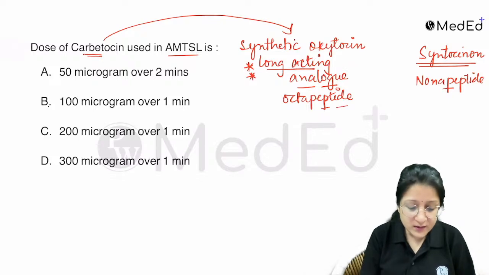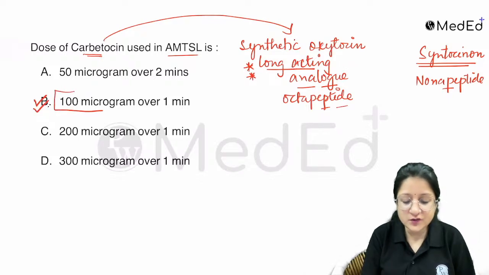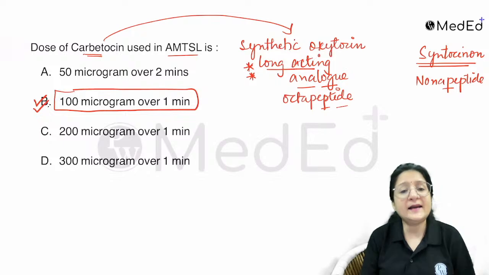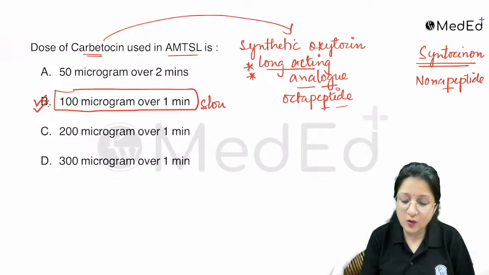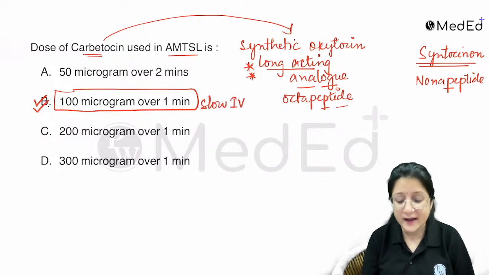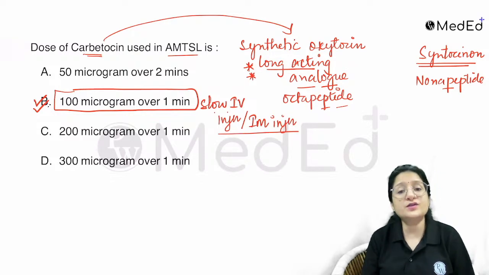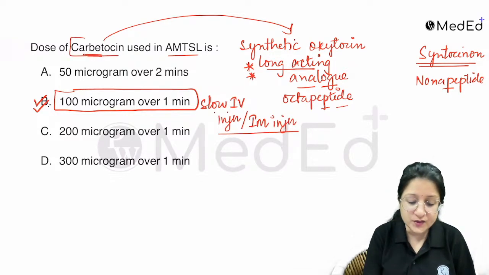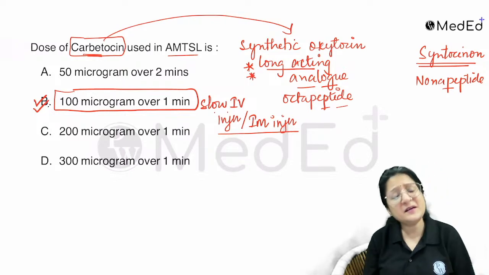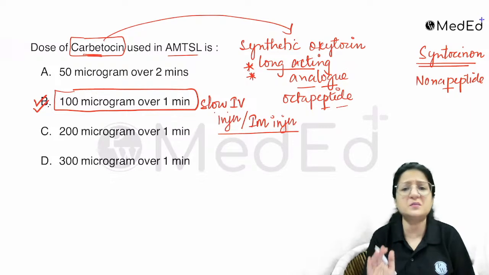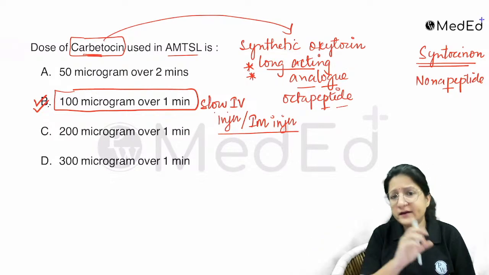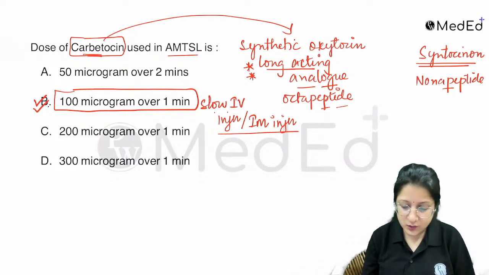So they ask you the dose. The answer is 100 micrograms over 1 minute, and it can be given as a slow IV injection, or it can be given as an IM injection also, right? So remember this oxytocin analog, which is carbetocin. Okay, it is recommended to be used in active management. It can be used in place of the recombinant oxytocin or syntocin, right?